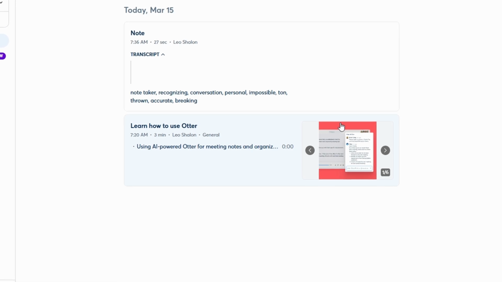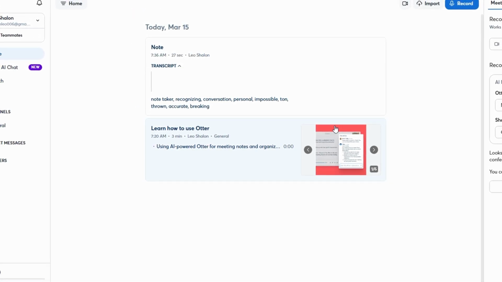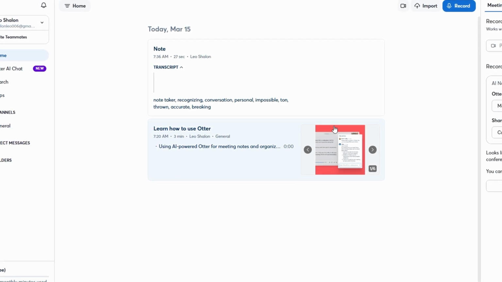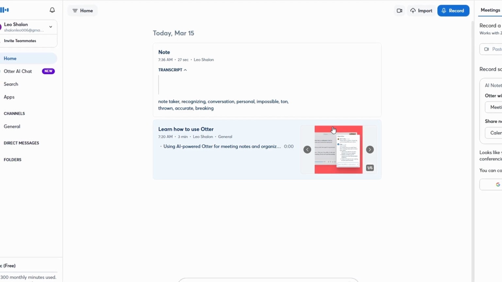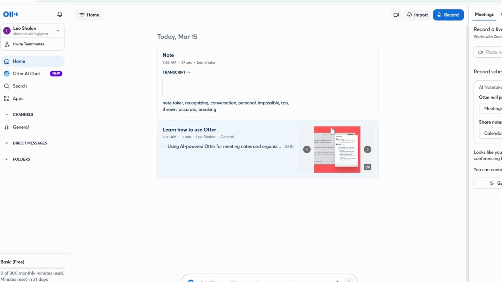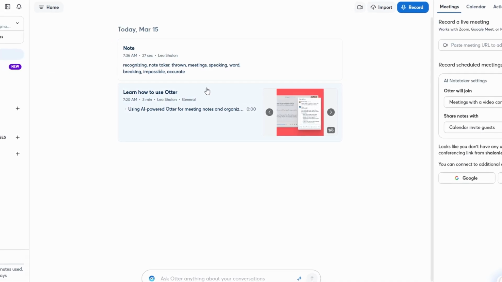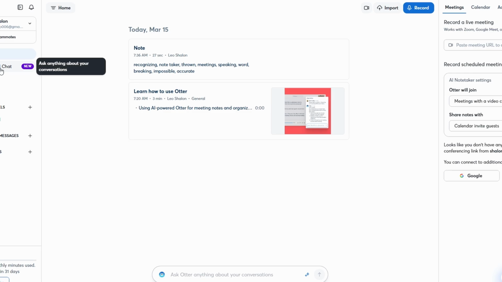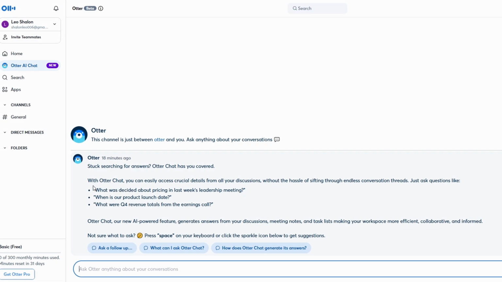But that's not all. Otter also takes it a step further by identifying key action items during the meeting. For instance, if someone says, "I'll send out the project proposal by Friday," Otter automatically flags that as a task to be reviewed later. This feature ensures that every important responsibility or follow-up item is highlighted for you, so nothing gets lost in the shuffle. It's like having a personal assistant who listens closely to the meeting, categorizes tasks, and organizes them for easy follow-up.